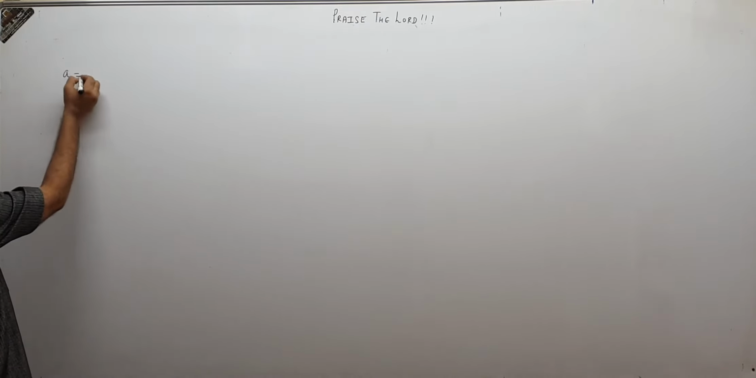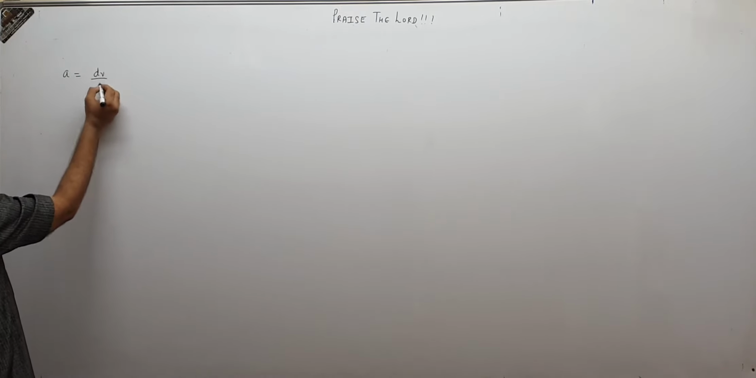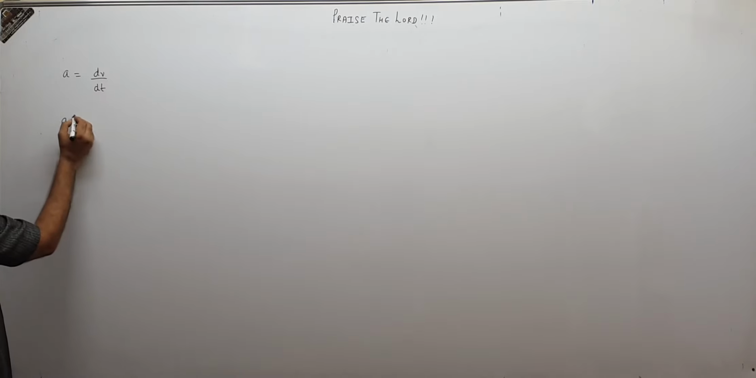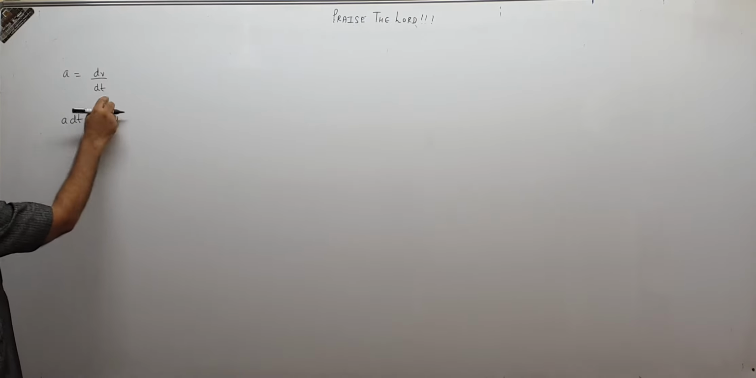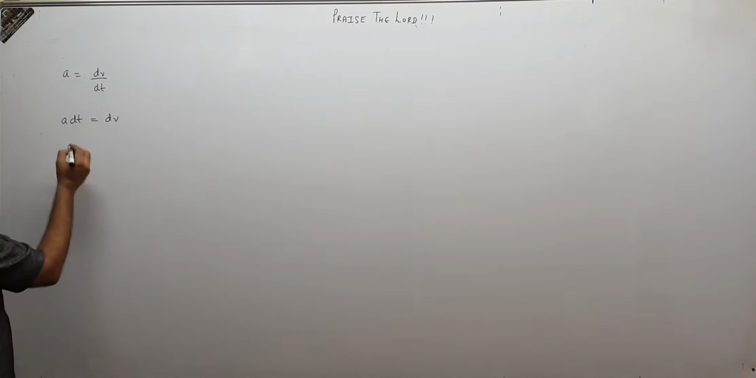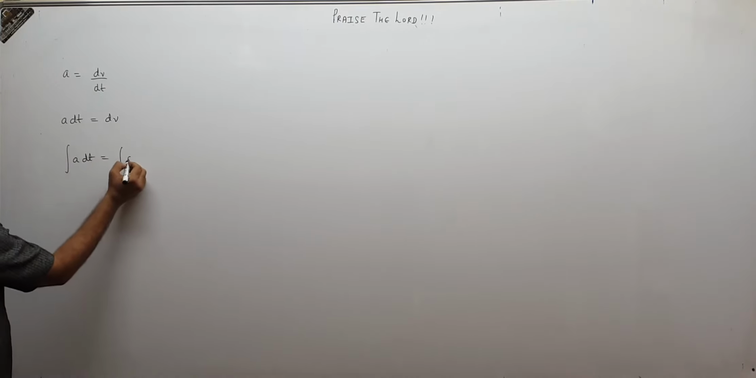We know that a is equal to dv by dt. So a dt becomes dv. Now, dt and dv, I integrate both the sides. The integral of a dt becomes the integral of dv.